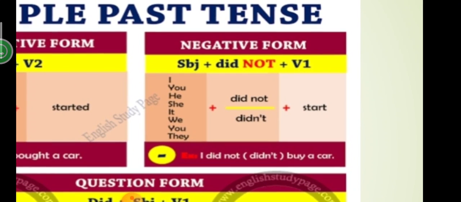Now the negative form, how to make its negative structure? We add a helping verb here, did not. Do you know which helping verb we use? Yes, I have told you recently that we use the helping verb did not in past indefinite tense. Keep in mind what the helping verb of past indefinite is for negative and interrogative. Did, yes. So for negative, we will use did not, like I did not start, he did not start, they did not start.